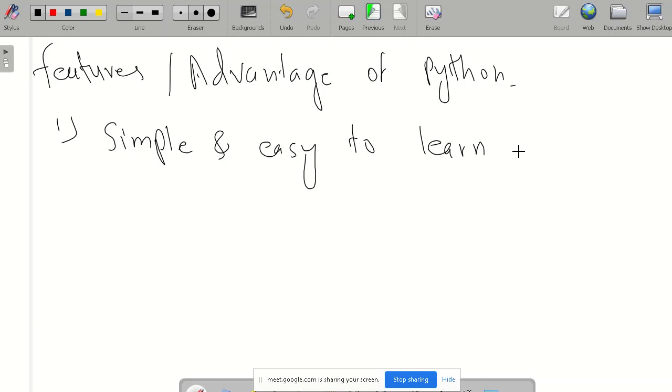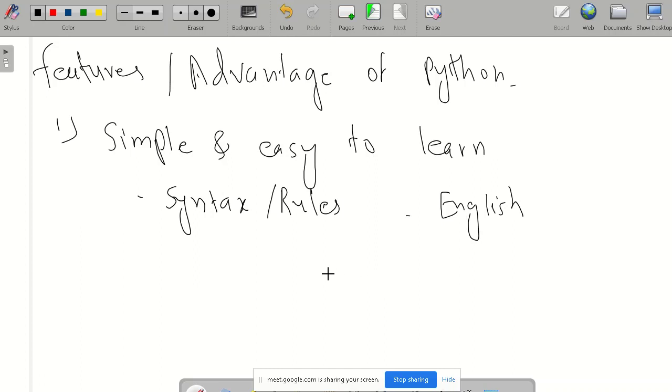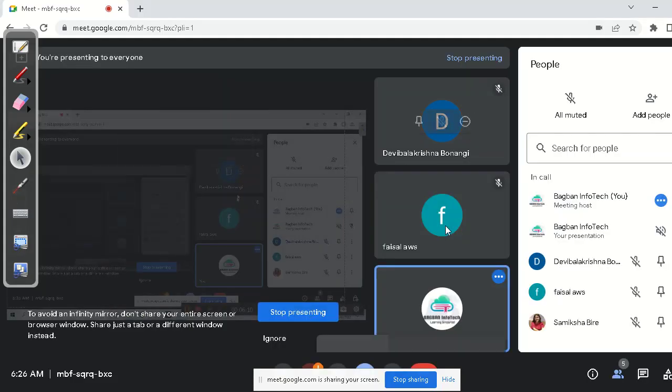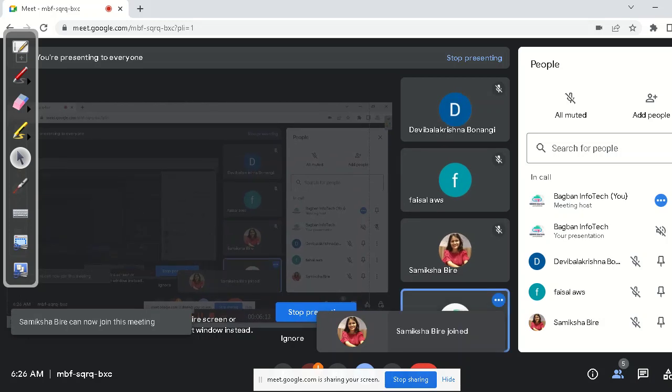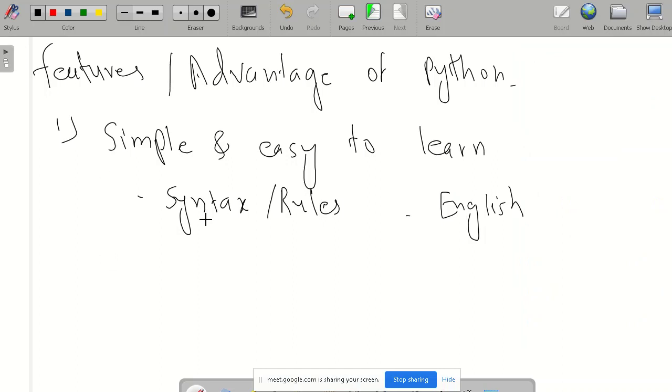The syntax or rules we have are very similar to the English language. So the syntax is very easy to understand, as easy as English.